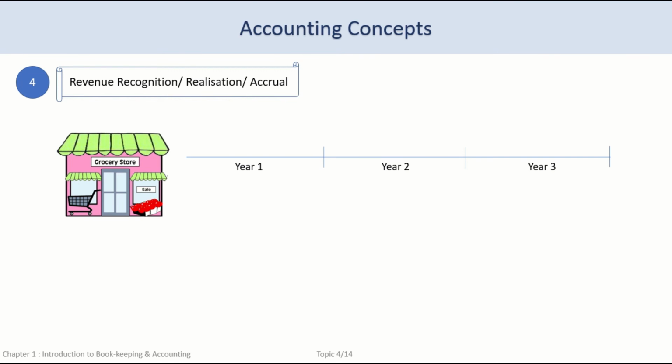In simple words, it means that we need to recognize and record the sales or income whenever the transaction takes place and not when we receive the money for it. Receiving money is termed as settlement of the transaction. So we need to recognize our revenue at the time of the transaction and not at the time of settlement. If the transaction and settlement happen together or in the same accounting period, even then the date of the transaction will be the date of the accounting entry.